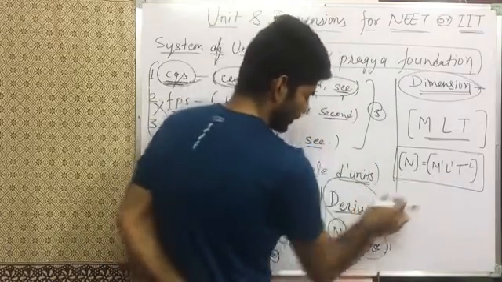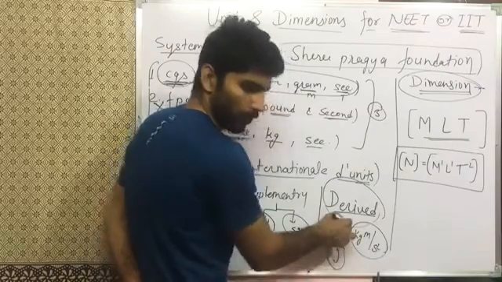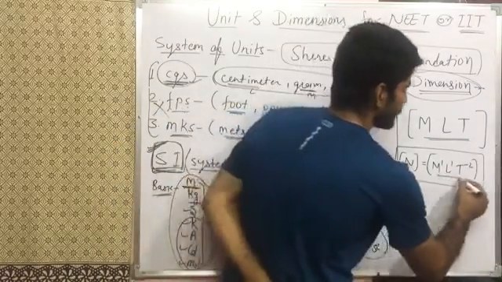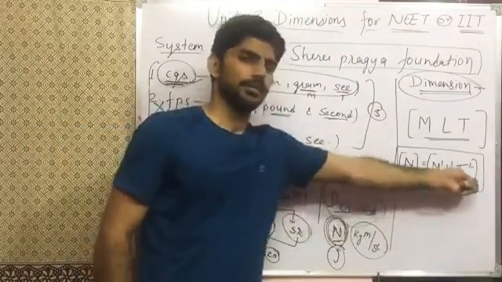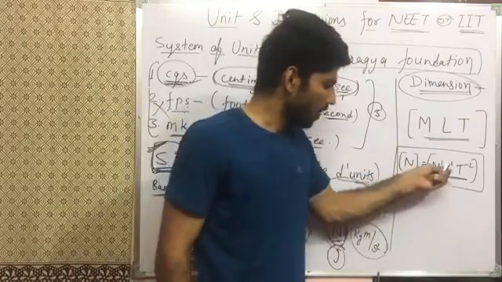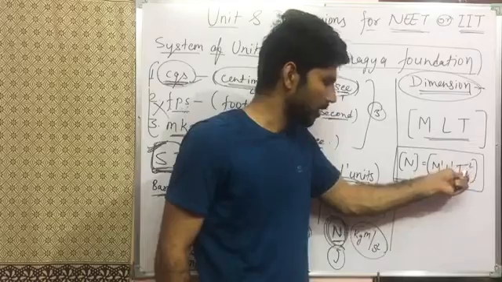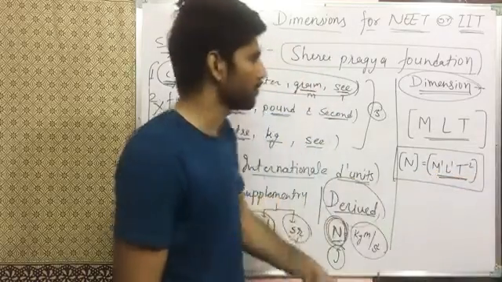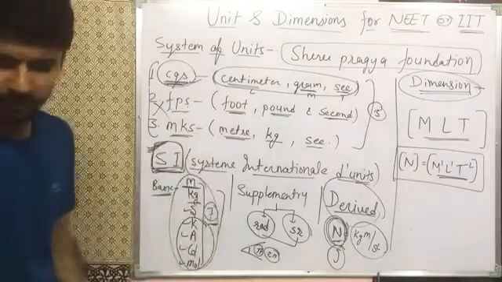We represent Newton as N. This is the unit of force, but this is the dimension of Newton in terms of basic units, or in terms of powers of basic units. We use power 1 of mass, power 1 of length, and power minus 2 of time. So that's how we explain unit and dimension.